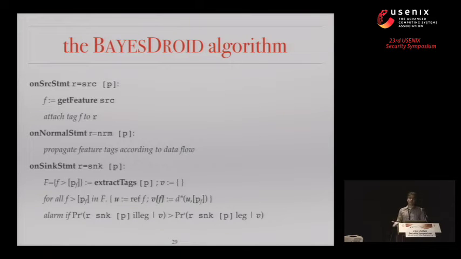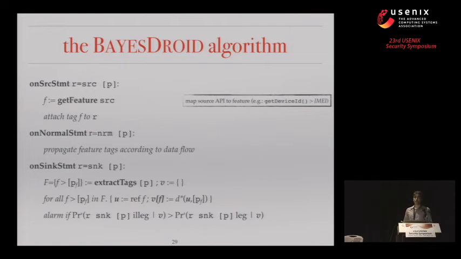So overall, we have this classifier that we compute offline, as I explained, for the different pieces. And we have this motivation for trying to take a more fuzzy approach to privacy judgments. And what this gives rise to overall is the following algorithm. When a source statement is invoked, and again, sources and sinks, as I described them here, are up to a specification. The algorithm is, of course, parametric in that specification, similarly to other works. When a source statement is invoked, we derive the privacy feature, namely the value of the private item obtained by the source. And we then start tracking that value through a taint tag.